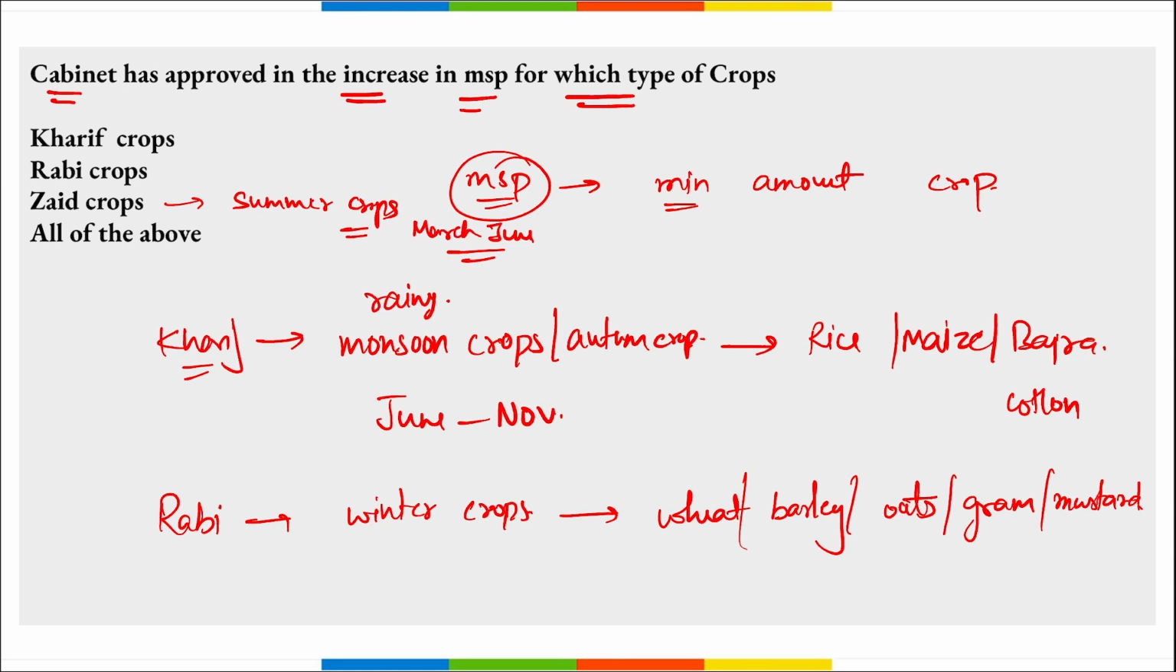And what are the examples? Such as your watermelon, muskmelon, cucumber, pumpkin, strawberry. These are your Zaid crops. Now the question being asked to you is: which among the following crops has the cabinet recently approved the MSP for? Which of these crops' MSP has been increased? So remember, it is your kharif crops for which the MSP has been increased by the government. Right? Next.